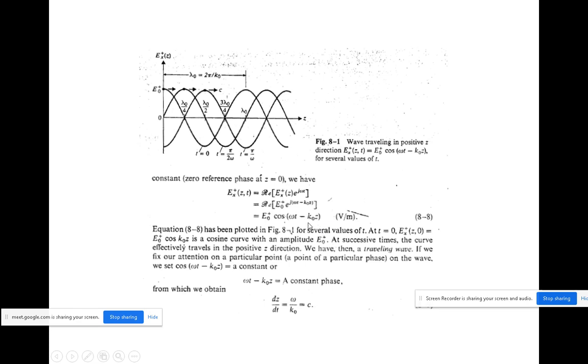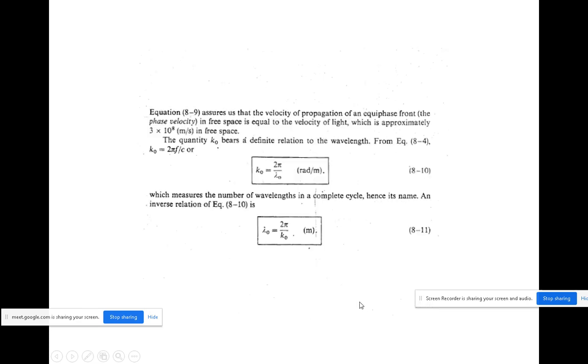So we differentiate this equation with respect to time t. When differentiating, in this term we get only omega, because t will become 1. On the other side we get dz by dt, and k naught is a constant. The minus sign, when taken to this side, becomes plus. So calculating dz by dt, the k naught in the numerator on this side gives omega by k naught. That is this term. And then this is equated with the constant value, because we are going to consider the phase as a constant. Okay, so constant c.